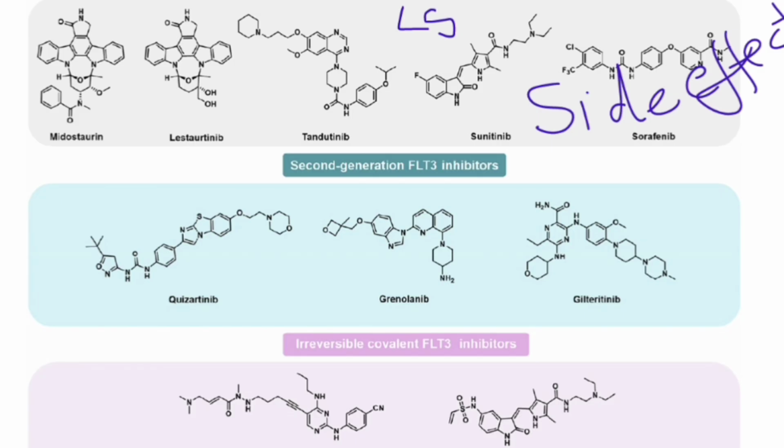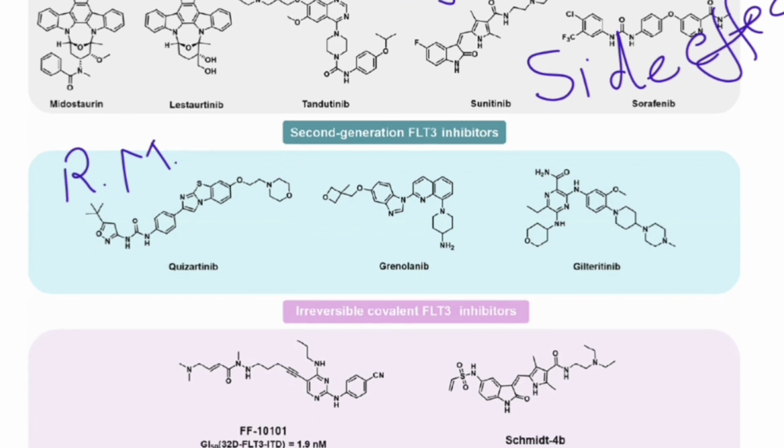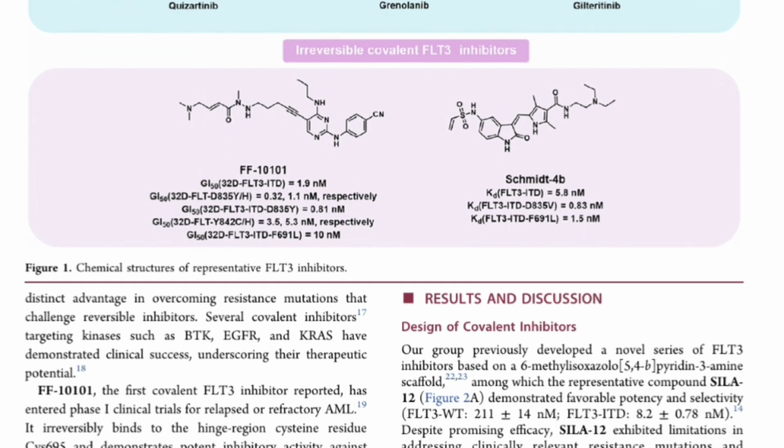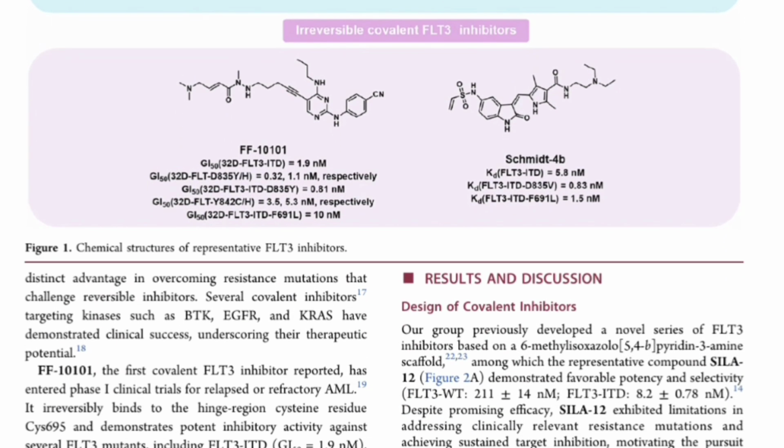The second generation ones were facing resistance mutation. If there is a mutation in the kinase, they were not working properly. Now, irreversible covalent FLT3 inhibitors, what do they do?